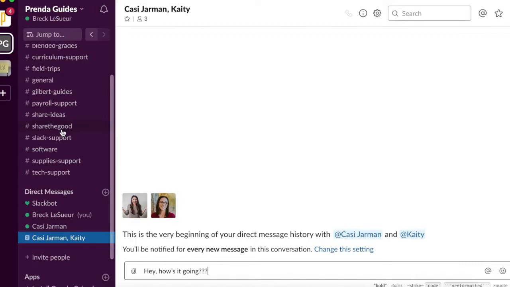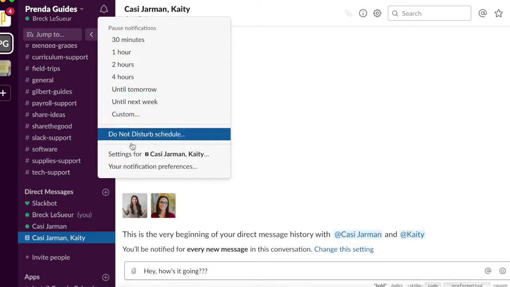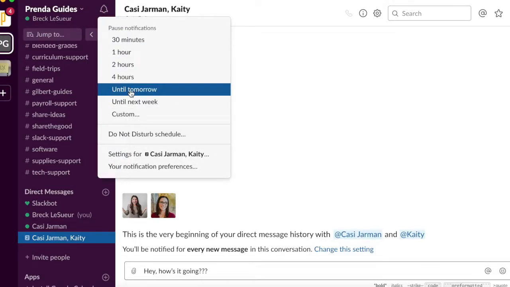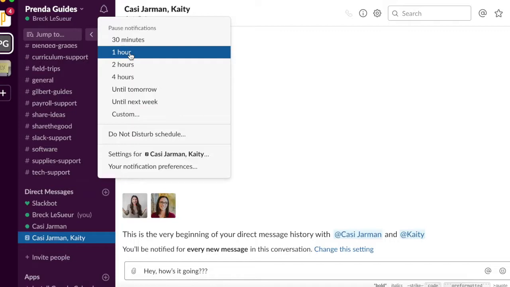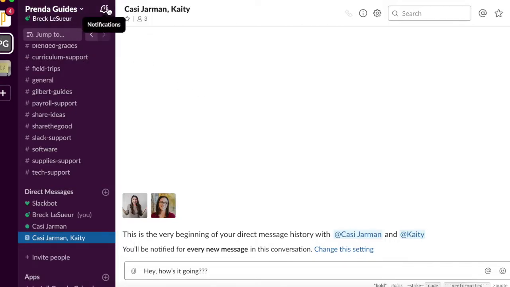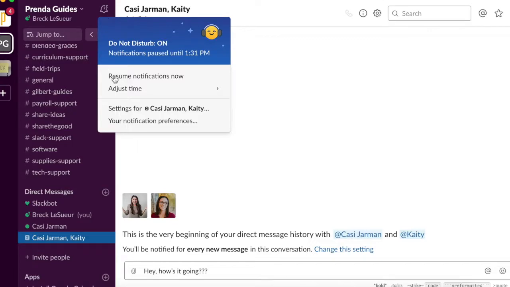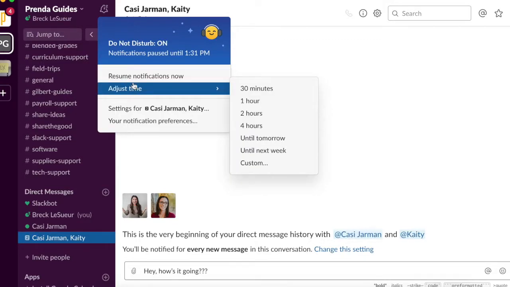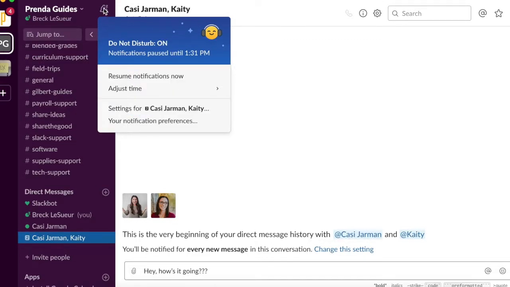For this reason, it might be a good idea to have certain times of the day that you check Slack, similar to email. You can also use the Do Not Disturb button to silence notifications. If you click this here, you can say, do not disturb me until tomorrow or for an hour. I do that sometimes when I'm working on a project. And it adds a new icon here with a little snooze notification. There are some more advanced settings for notifications as well if you need to handle those.